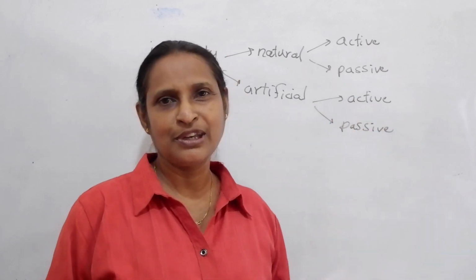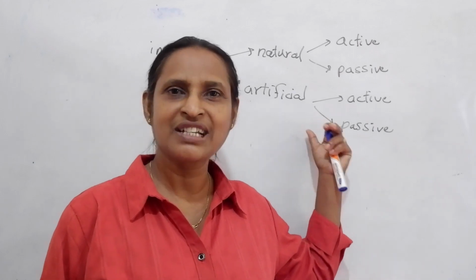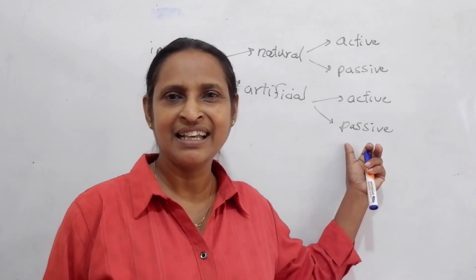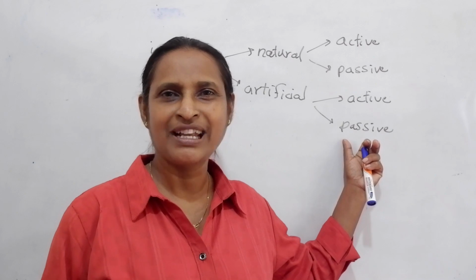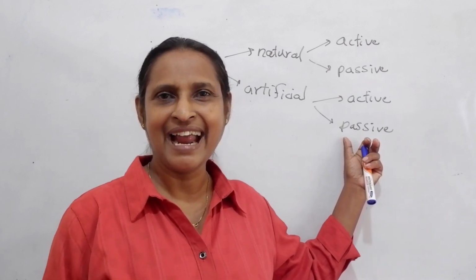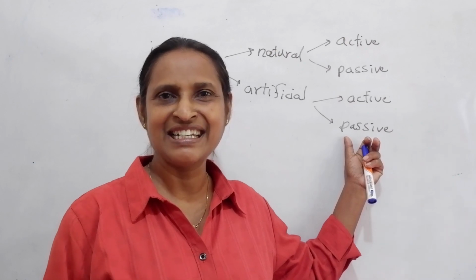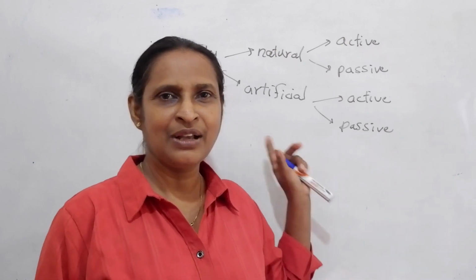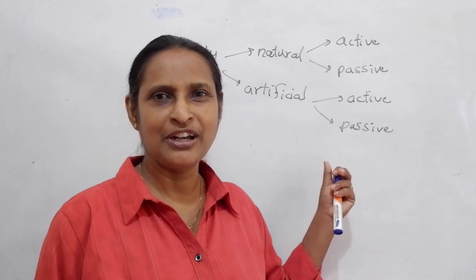Artificially acquired passive immunity means ready-made antibodies are introduced into the body. As an example, for tetanus, the anti-tetanus injection is provided.